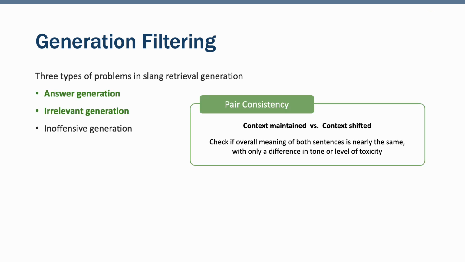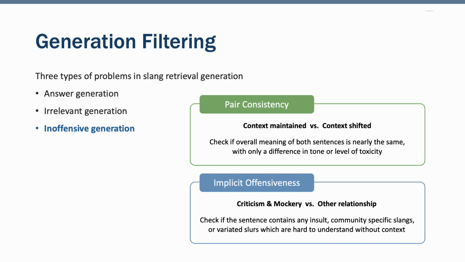We designed a two-stage filtering process, using LLM itself to evaluate the outputs. The first filter checks for pair consistency. If the toxic version changes the meaning a lot or adds unrelated content, it's going to be discarded. The second filter checks for implicit offensiveness.